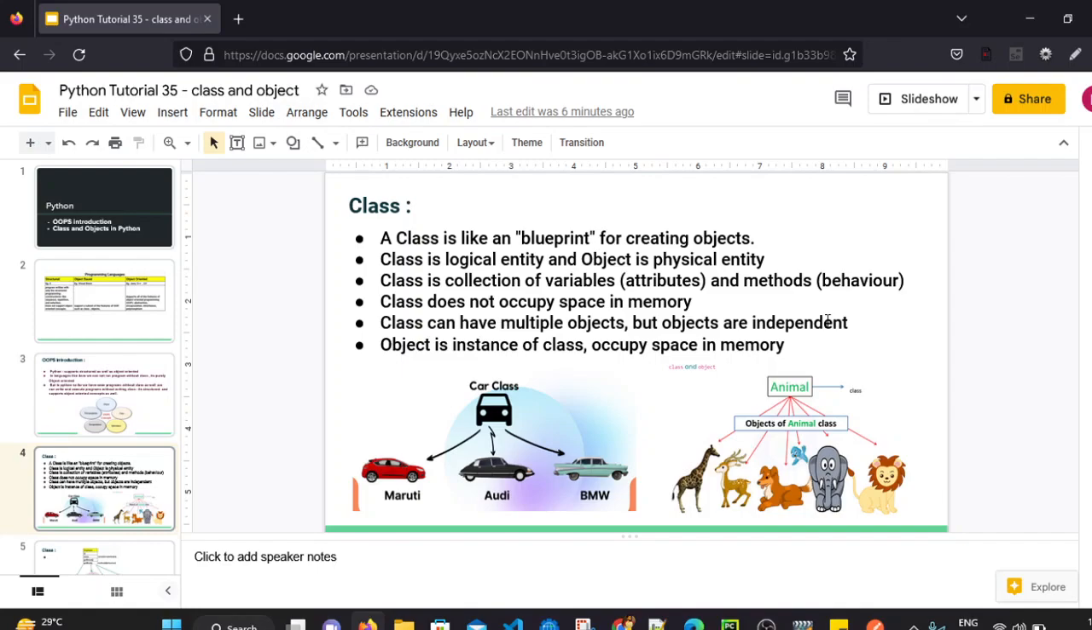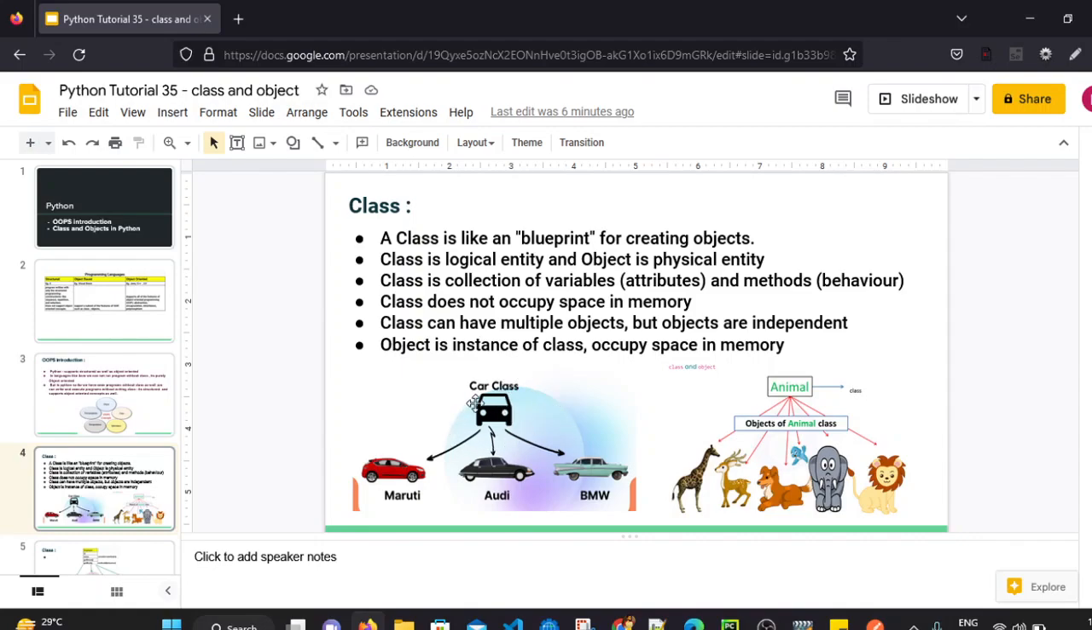Class does not occupy any space in memory, whereas object is a physical entity. So object occupies the memory, right? Class can have multiple objects. If you say the animal class, it can have multiple objects, but objects are independent of each other.